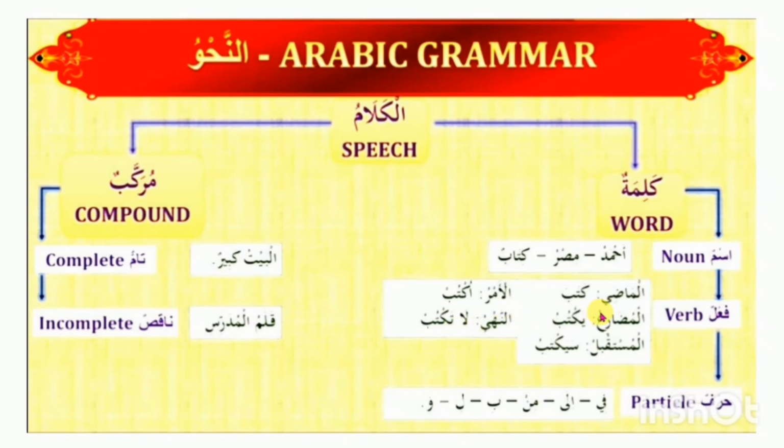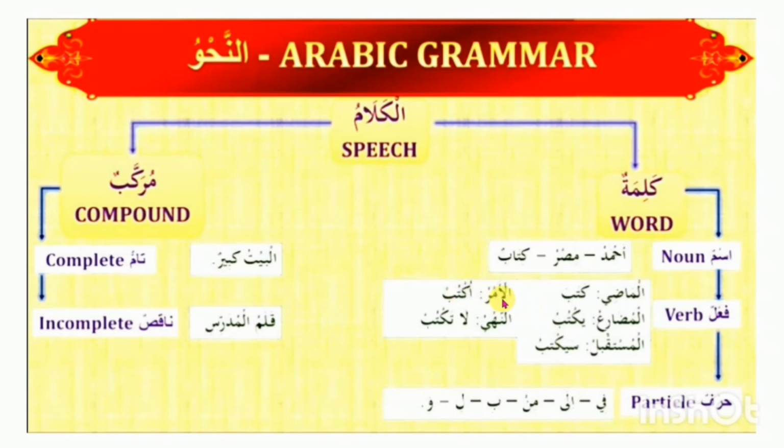Please, examples are given. Al-madi: kataba. Kataba means he wrote, immediate past tense. Al-mudari means present tense: yaktubu, he writes. Al-mustaqbil means pure future tense. Attention please, dear brother and sister. Al-madi, al-mudari, al-mustaqbil. Mustaqbil means pure future tense: sayaktubu, he will write. Fourth is al-amr.